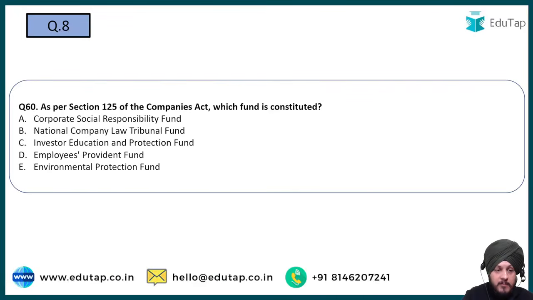Now moving on to question number 8. As per section 125 of the Companies Act, which fund is constituted? Option A, Corporate Social Responsibility Fund. Option B, National Company Law Tribunal. Option C, Investor Education and Protection Fund. Option D, Employees Provident Fund. And option E, Environmental Protection Fund. So as per section 125, which fund is basically created? It is the Investor Education and Protection Fund, right?